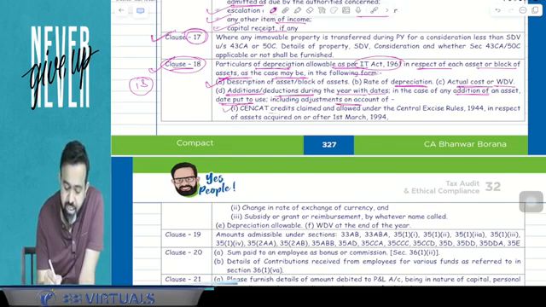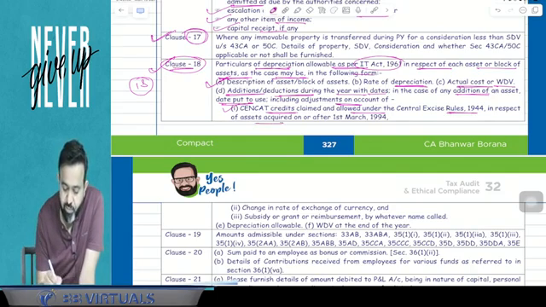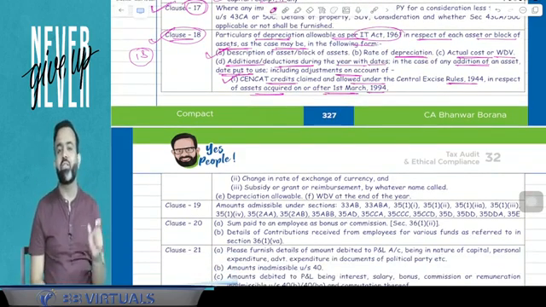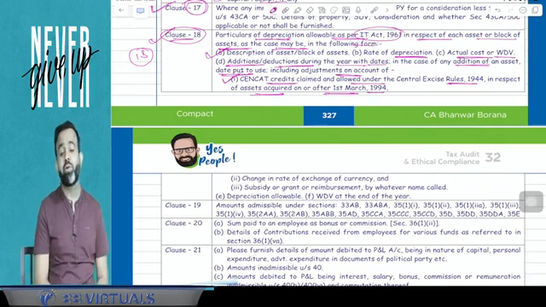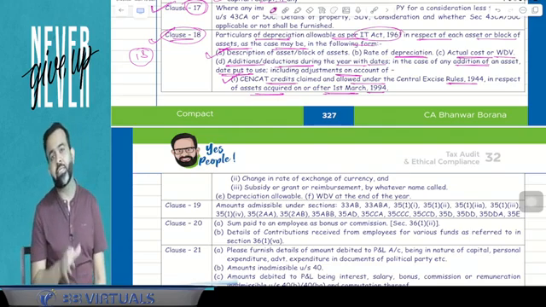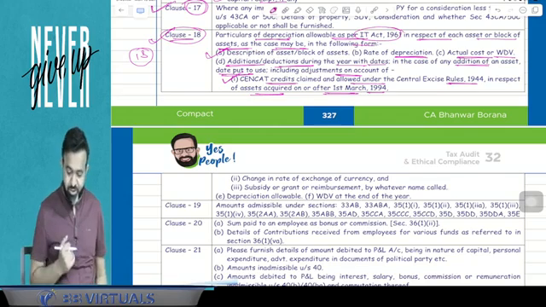One is any Cenvat credit claimed or allowed under the Central Excise Act 1944 in respect of assets acquired on or after 1st March 1994. Guys, related to assets, nowadays you can take the input tax credit also on the GST or any type of indirect taxes. If any ITC is applicable, then it will not form part of your block of asset. So that also you have to mention.